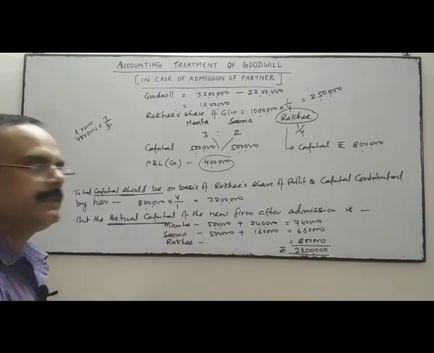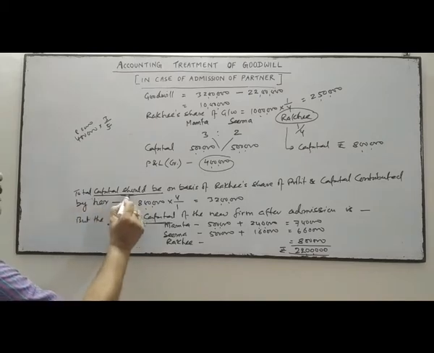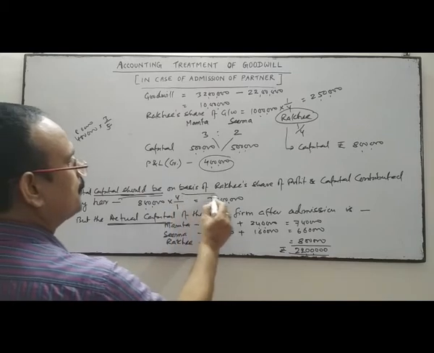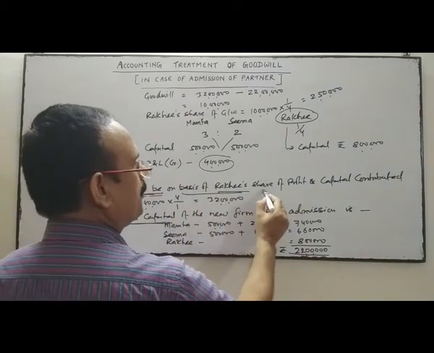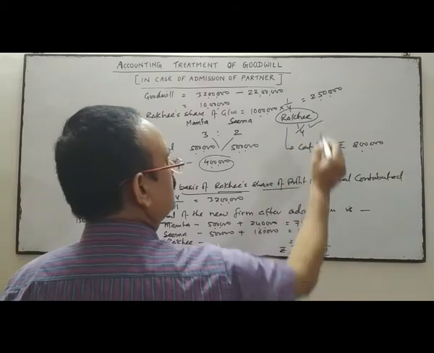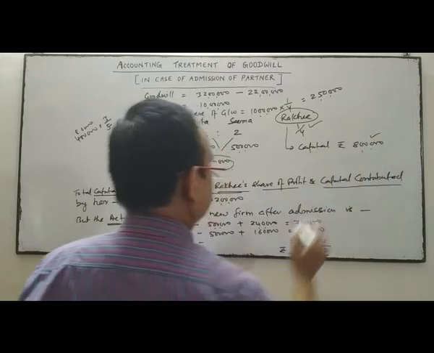So what we have done? First of all, we'll find out the total capital should be on the basis of new partner, Rakhi's share of profit, that is 1/4, and the capital contributed by her, 8 lakhs.